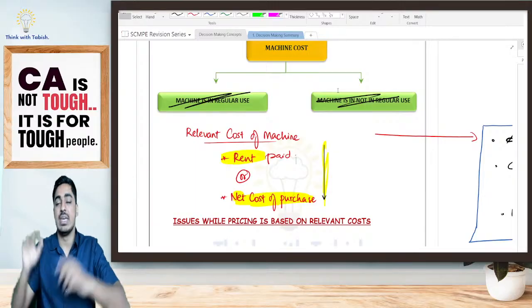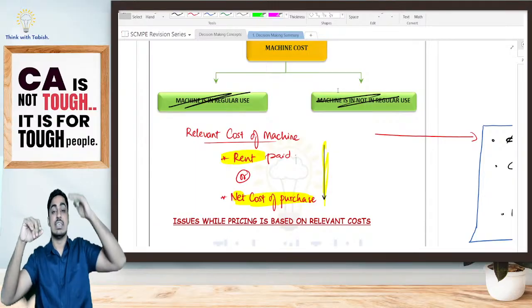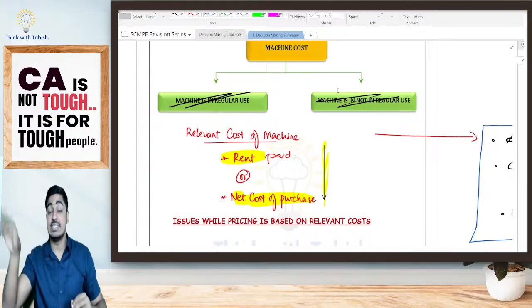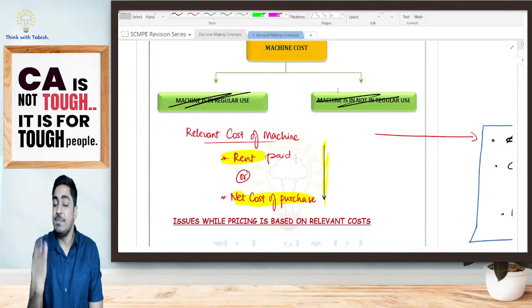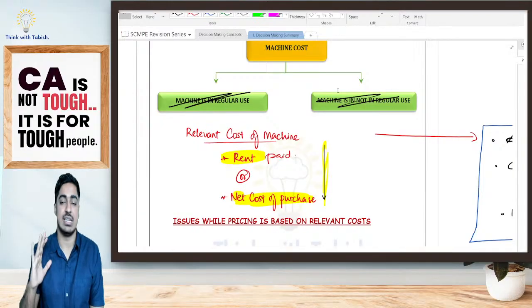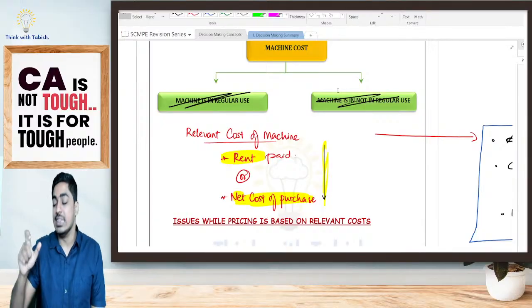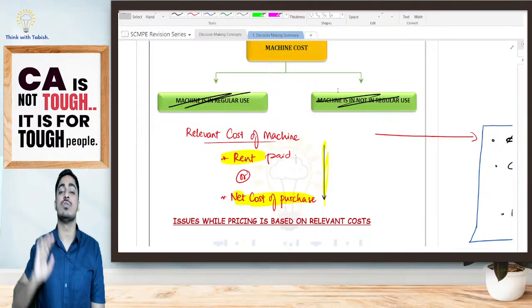Then we have discussed labor. In case of labor, existing employees, new employees. For new employees, wages paid is relevant. For existing employees, if there is a spare capacity, relevant cost is nil. If there is no spare capacity, the wages plus the opportunity cost is going to be relevant.